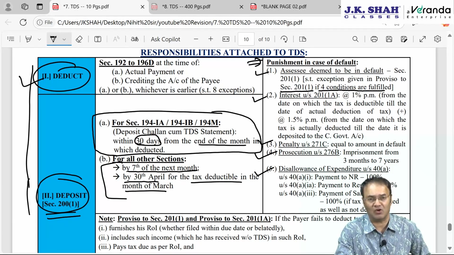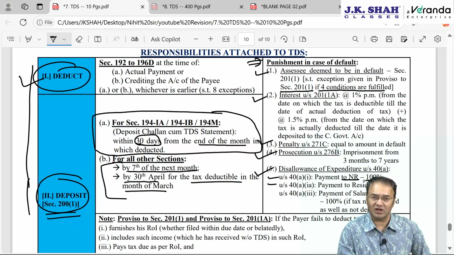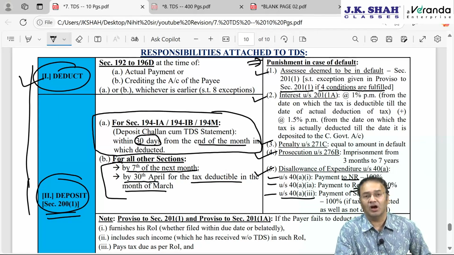Under section 40 clause A, 40 clause A has got 3 subclauses for TDS related disallowance. 40 clause A subclause 1, 100% of the expenditure will be disallowed in case of payment to a non-resident or foreign company. 40 clause A subclause 1A, 30% of the amount will be disallowed if payable to a resident, and 40 clause A subclause 3, 100% will be disallowed if it is salary payable to a non-resident outside India and tax is neither deducted nor deposited.